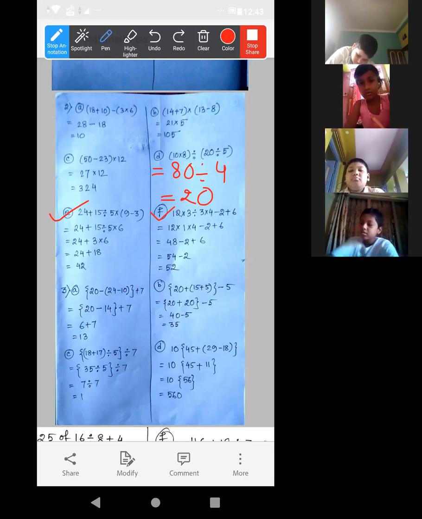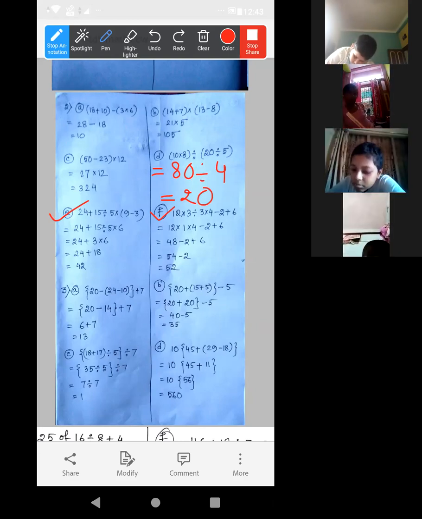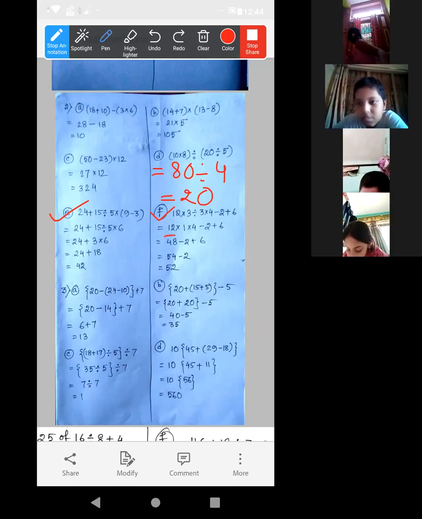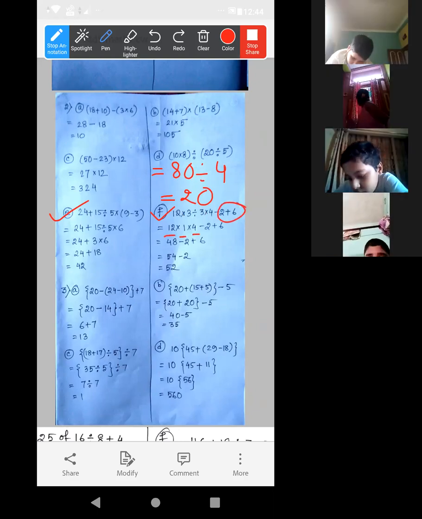Okay, now let me explain number F, the last one. Basically, first we have to do the calculation of this division. 3 divided by 3, so it will be just 1. Now 12 into 1 into 4 minus 2 plus 6.